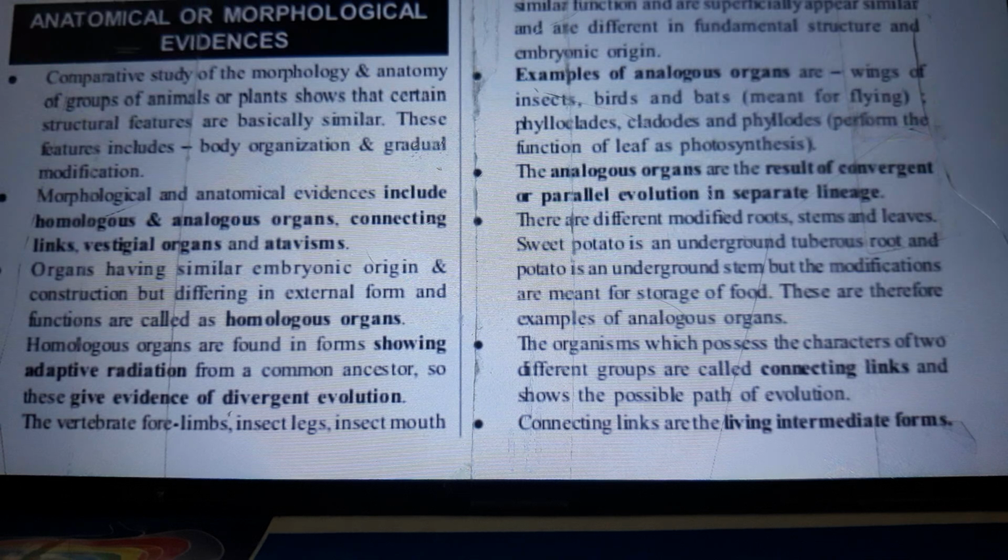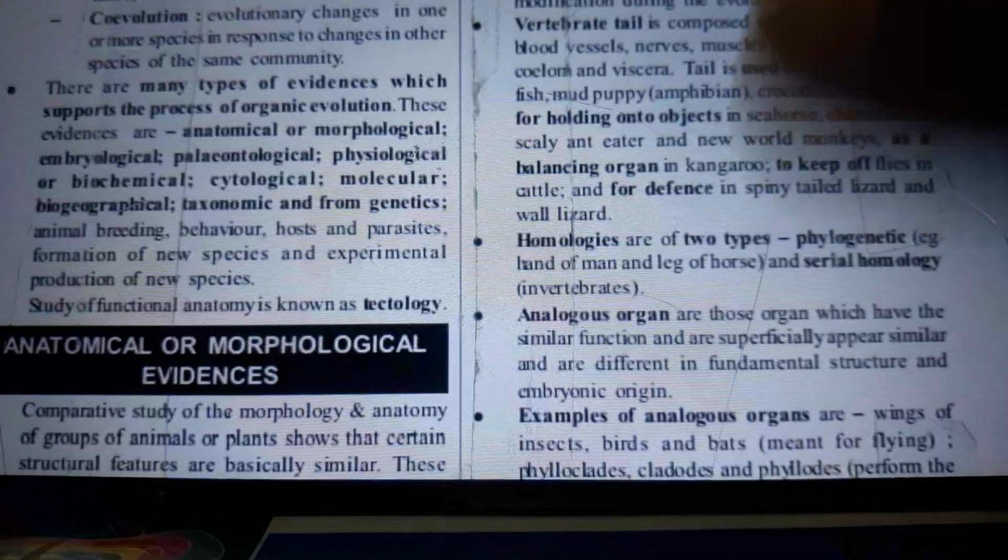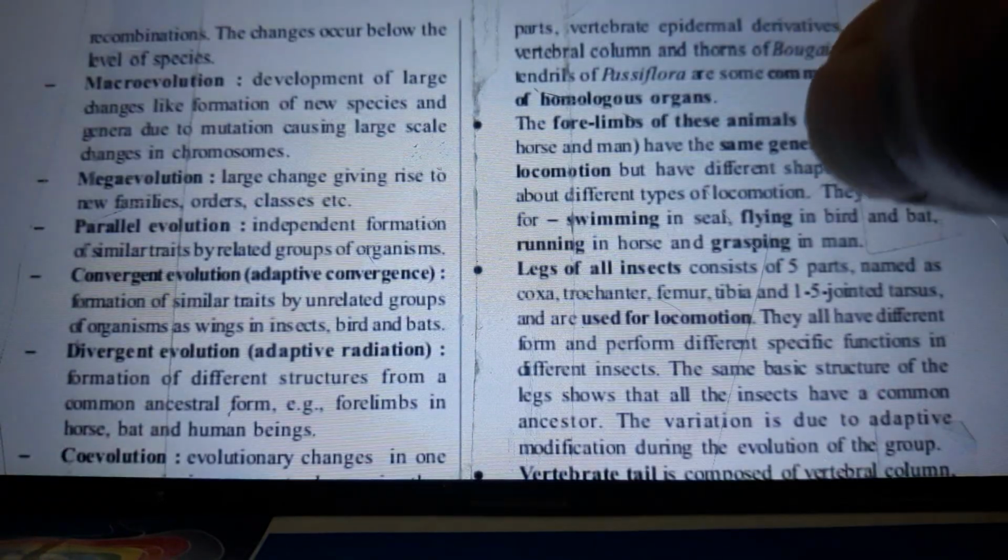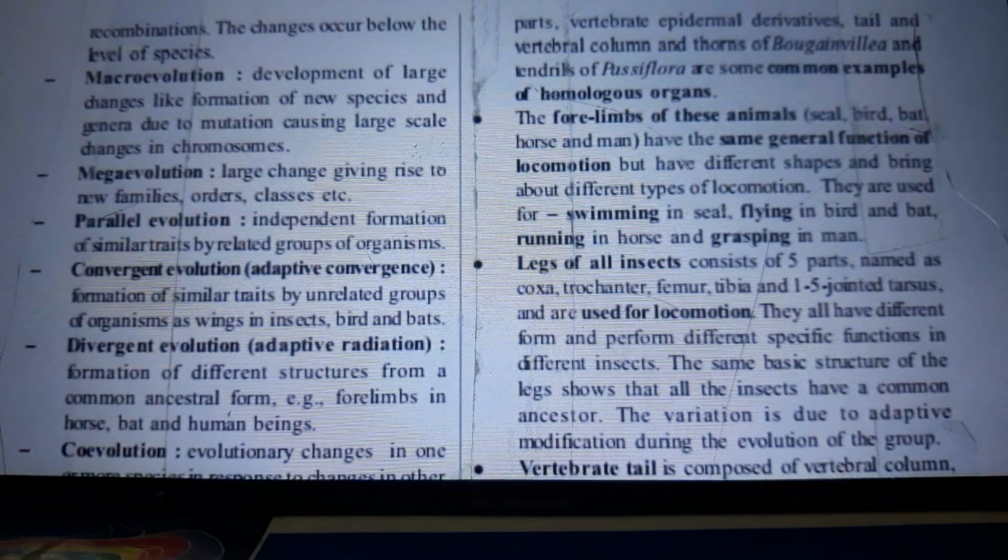The vertebrate forelimbs, insect legs, insect mouth parts, vertebrae, epidermal derivatives, tail and vertebral column, and thorns of bougainvillea and tendrils of passiflora are some common examples of homologous organs.